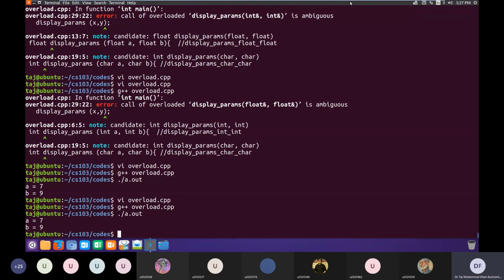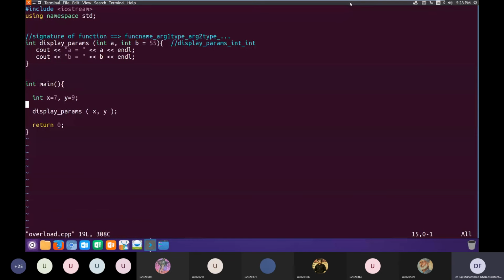Although there was a default value for b, since when calling the function we explicitly passed the value y, value 9, it overrides the default value. When you explicitly pass a value, it overrides the default value. That is why it's displaying 9.